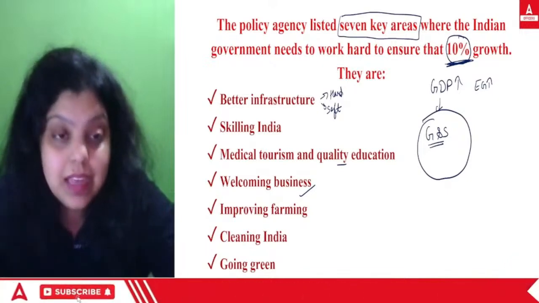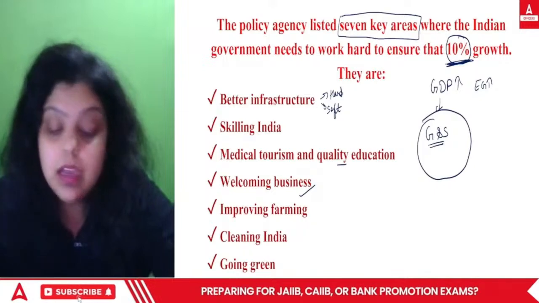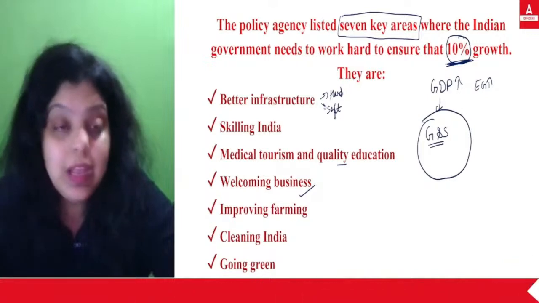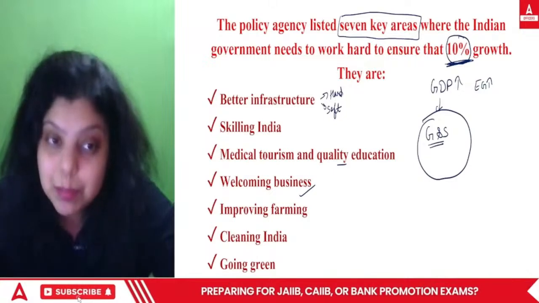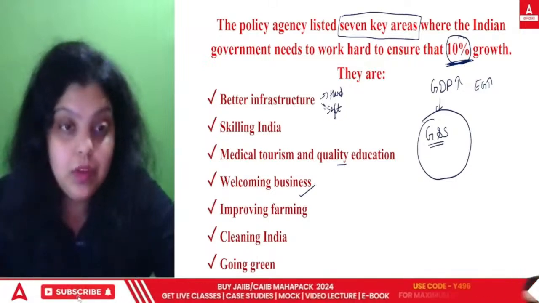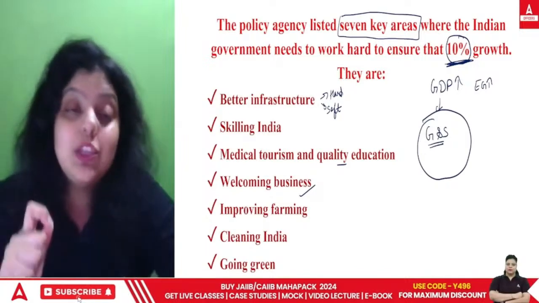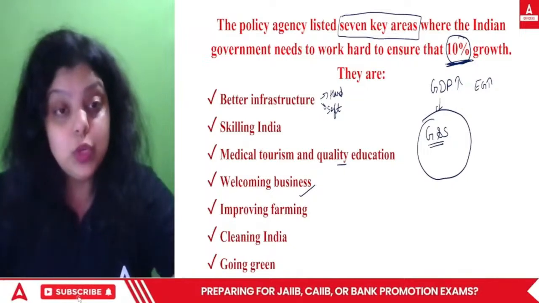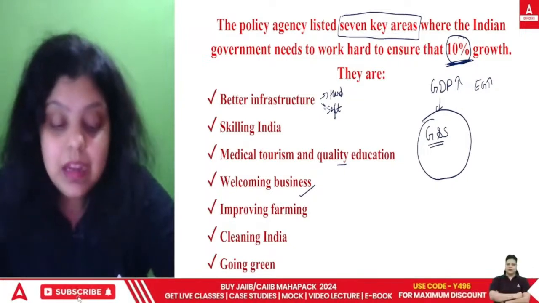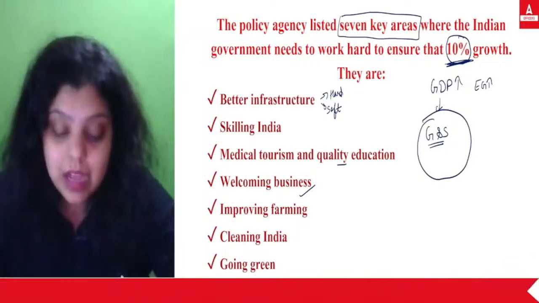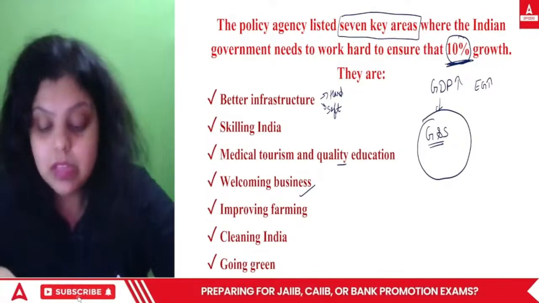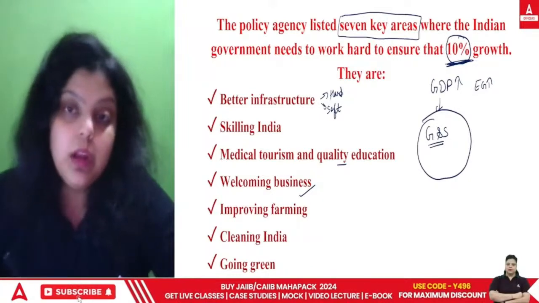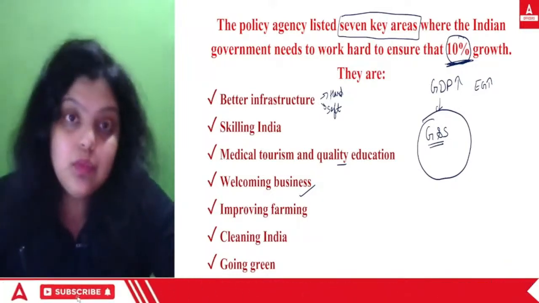If you see green finance, green bonds, green GDP, these are certain initiatives that we are taking to help India as well as the world to eliminate the impact of climate change, to reduce global warming, because it is definitely going to affect each and every person on the earth. It's not like only India is going to be impacted by this. Every country, doesn't matter how developed the country is, global warming is harming each and every country. That's why with the partnership of all the countries in the world, we have to achieve this target. So that's why going green is one of the 7 key areas that we have to focus on.